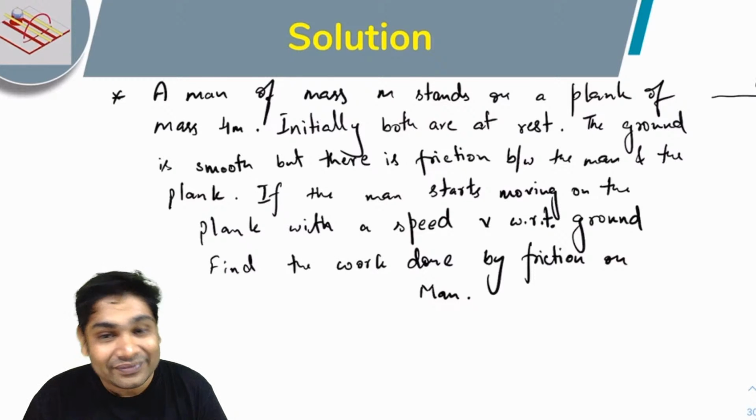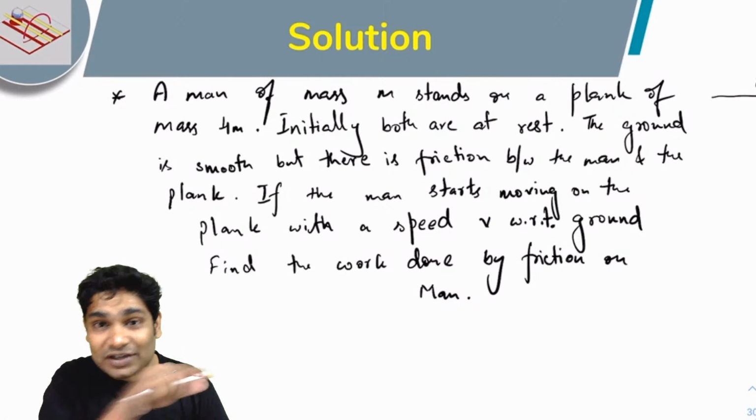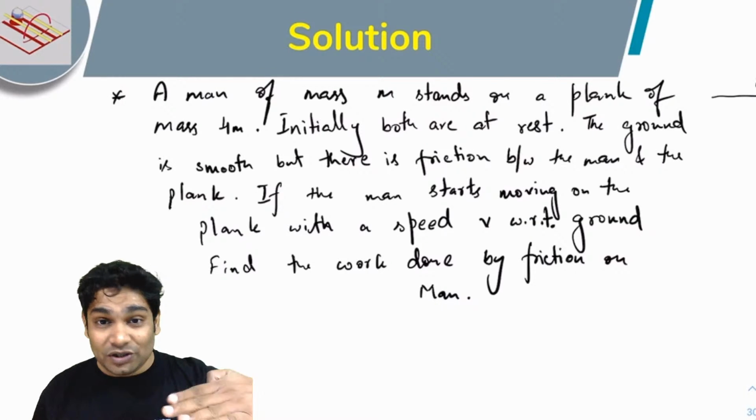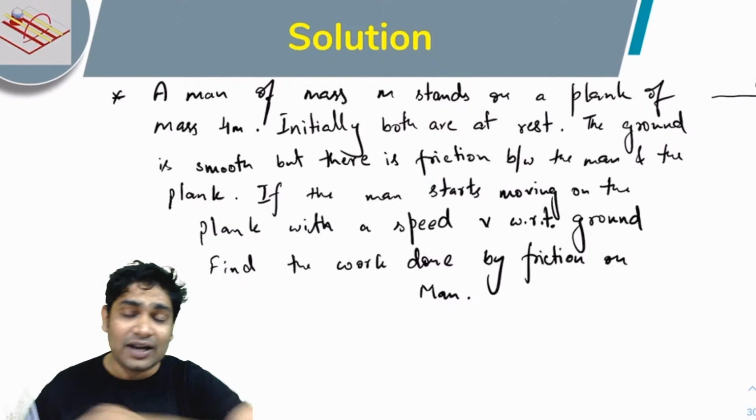Alright. So if the man moves forward, the plank will move backward. How can motion be possible? Why not? Pawan, have you tried ever walking on those travelators that they have on airports? On the airports, you realize they have these travelators which are constantly moving and you can still walk on those, right?